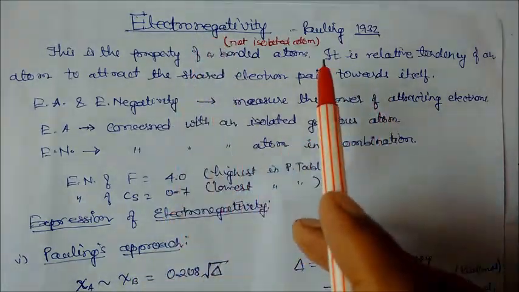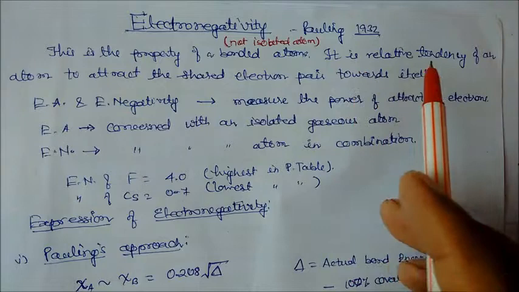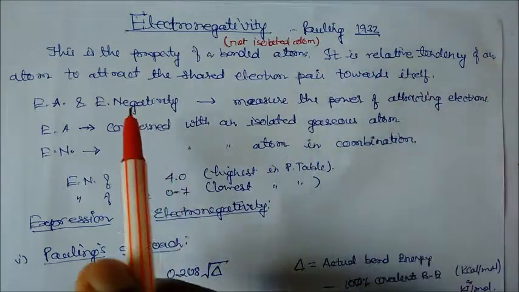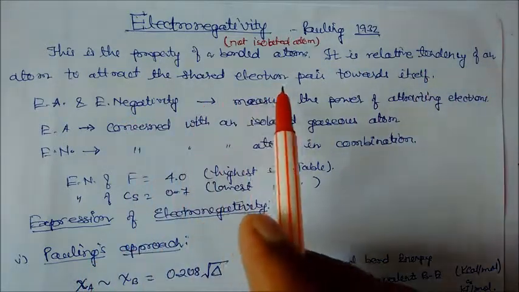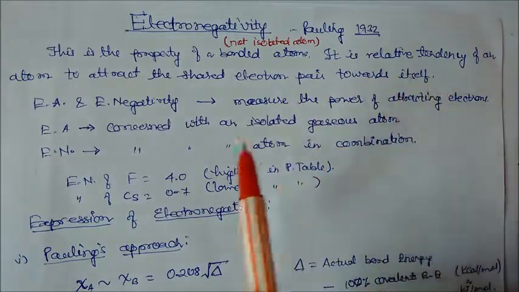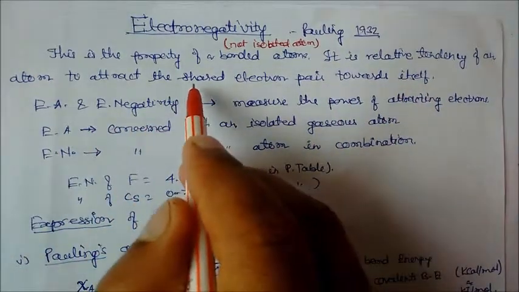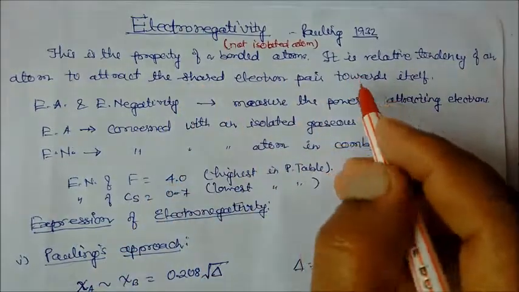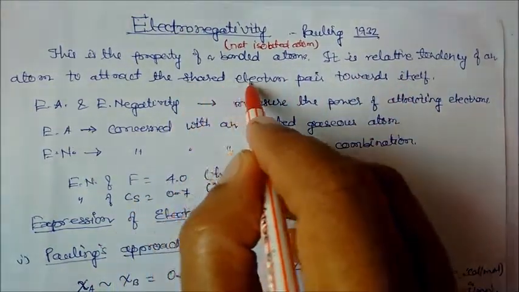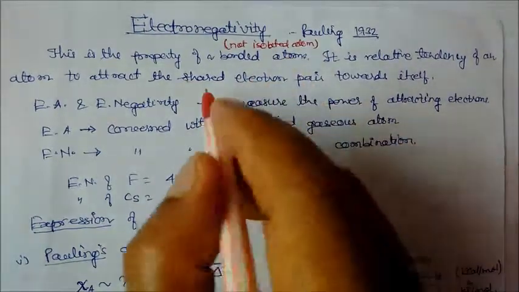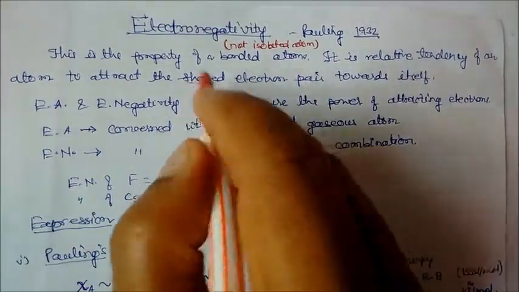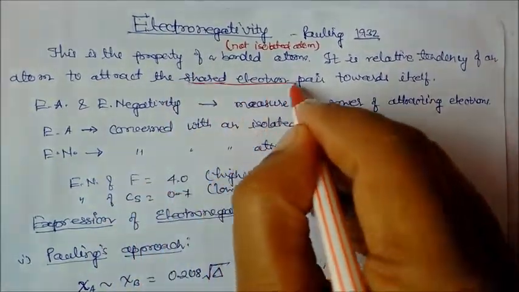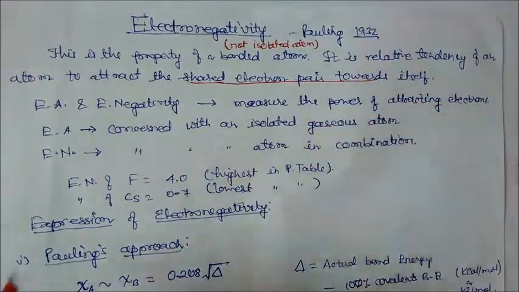Let us see the definition. It is the relative tendency of an atom to attract the shared electron pair towards itself. The main thing is that they are sharing an electron pair, and the one which has the stronger pulling power, any atom in the bonded state with more pulling power, will attract the electron pair towards itself.